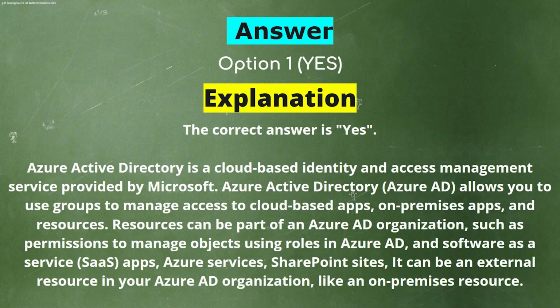Azure Active Directory is a cloud-based identity and access management service provided by Microsoft. Azure Active Directory allows you to use groups to manage access to cloud-based apps, on-premises apps, and resources. Resources can be part of an Azure AD organization, such as permissions to manage objects using roles in Azure AD, and software as a service apps, Azure Services, SharePoint sites. It can be an external resource in your Azure AD organization, like an on-premises resource.